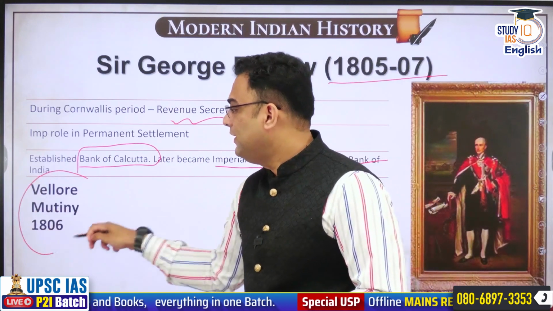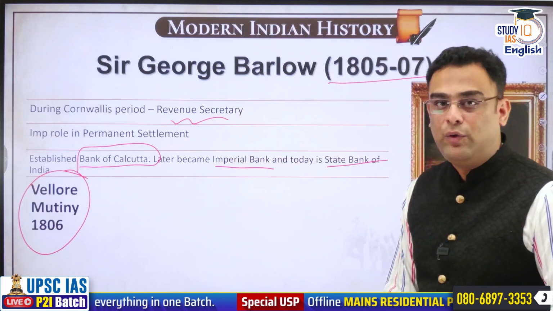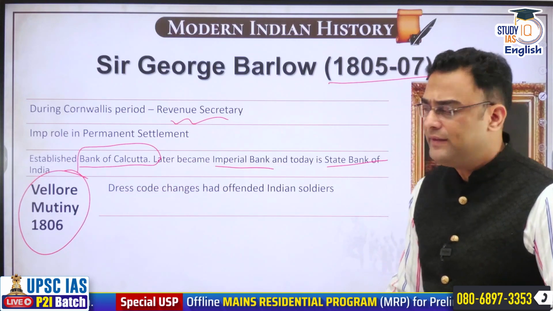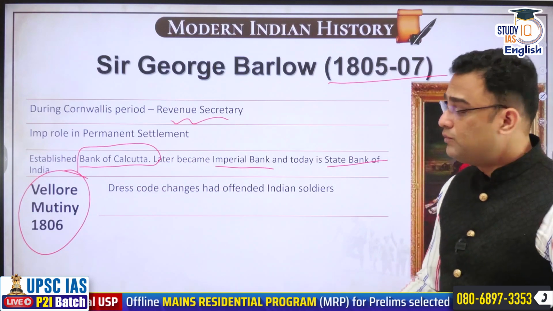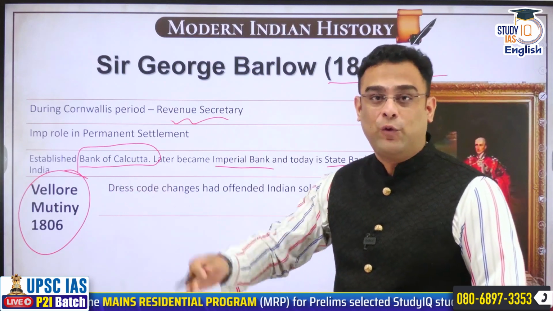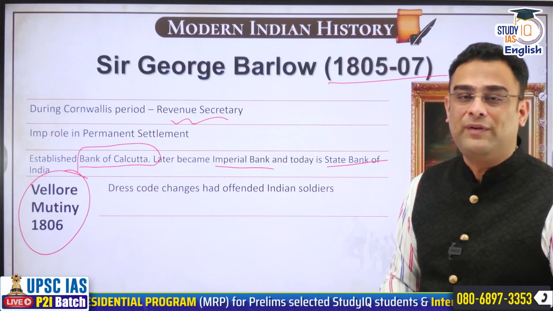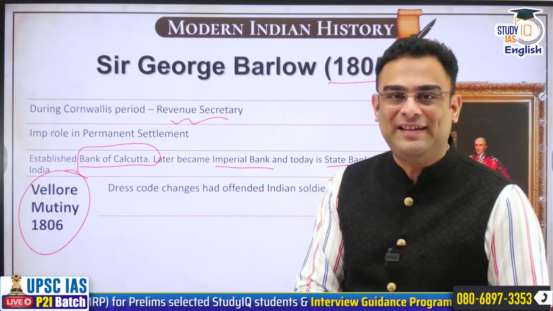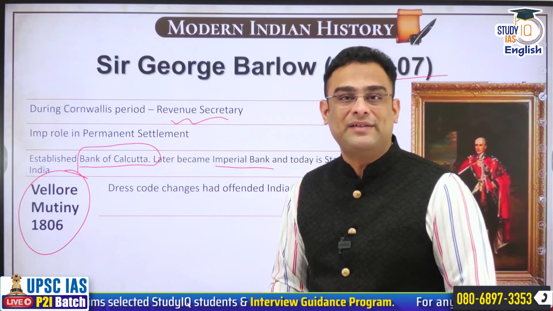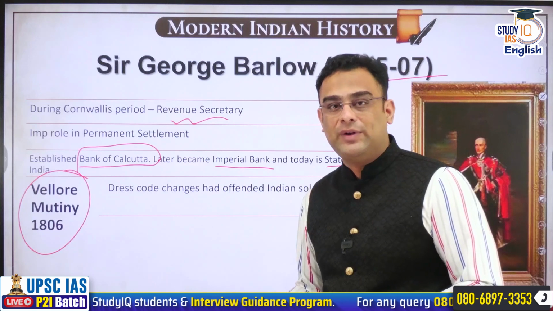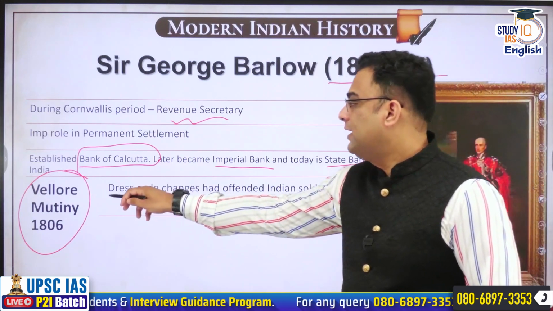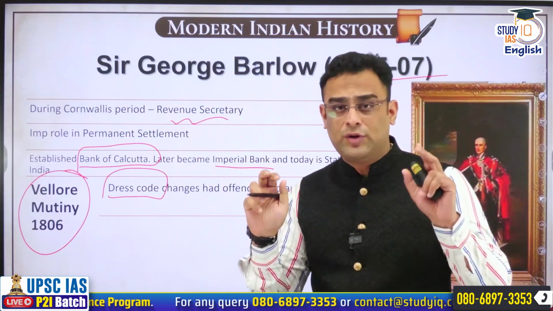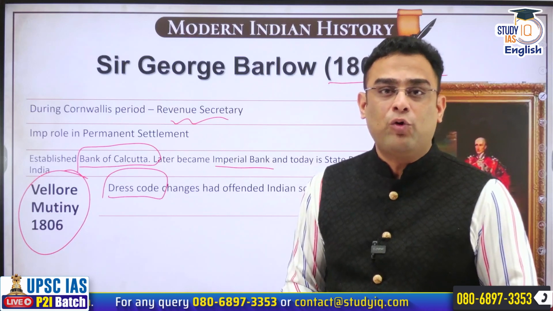During his period, we also see the Vellore Mutiny of 1806. We just need to know that the mutiny took place in 1806. What exactly happened in this mutiny? This is good 50 years before what was to happen later in revolt of 1857. And here also it was the insensitivity of the East India Company towards the beliefs and practices of Indian troops that led to this mutiny. There was a new dress code that was implemented during this period, a dress code that would, quote unquote, make Indian troops look more soldierly.